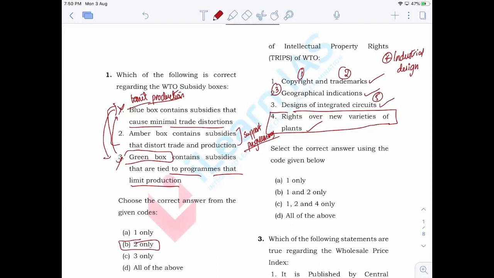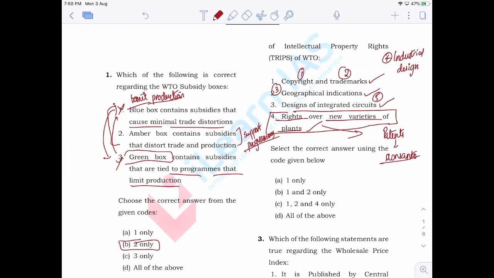Then we have patents, and rights over new varieties of plants come under patents. Patent includes the right over new varieties of plants. This is why certain seed companies such as Monsanto, etc., are able to have patent over their seed. It is nothing but the new varieties of plants, right? So that has to be understood here.